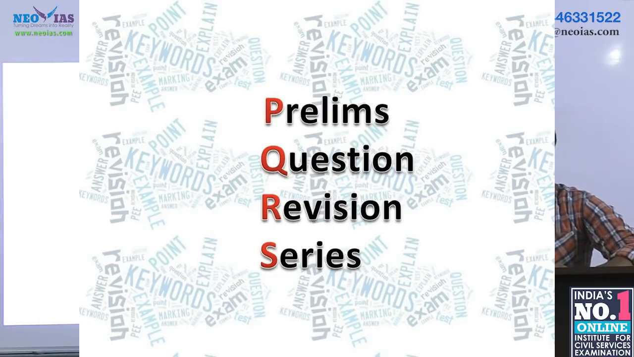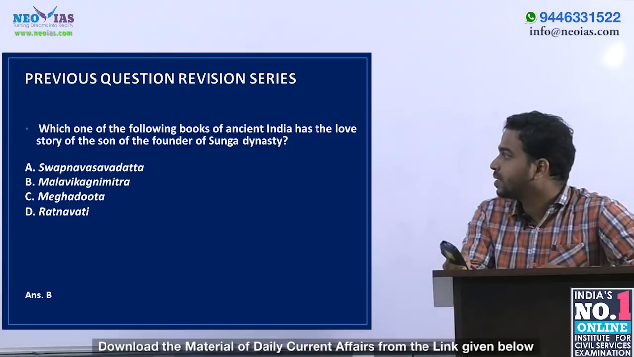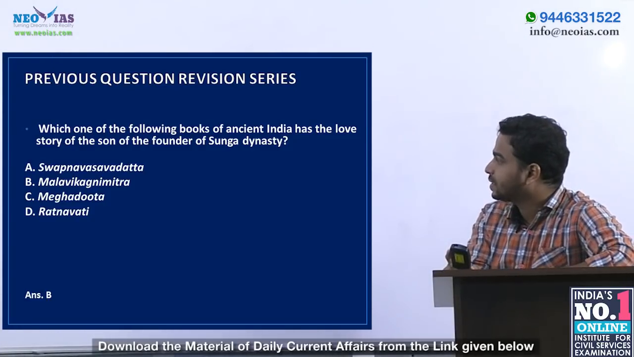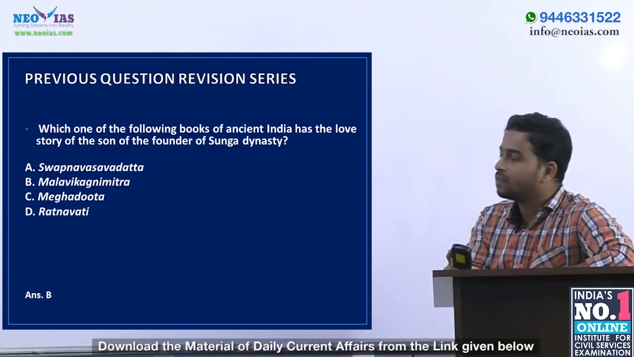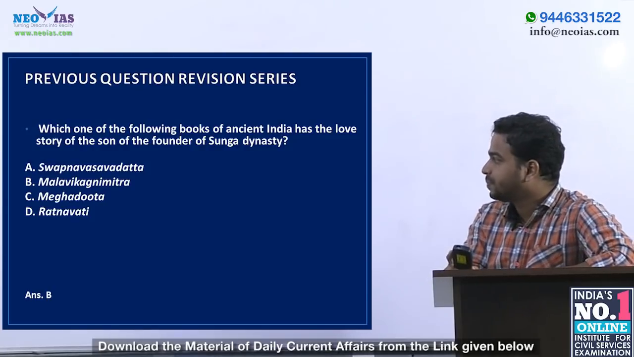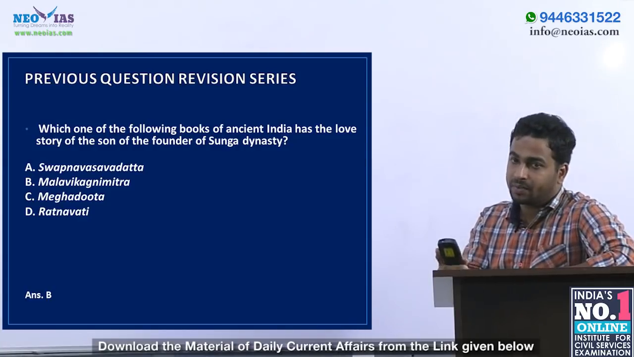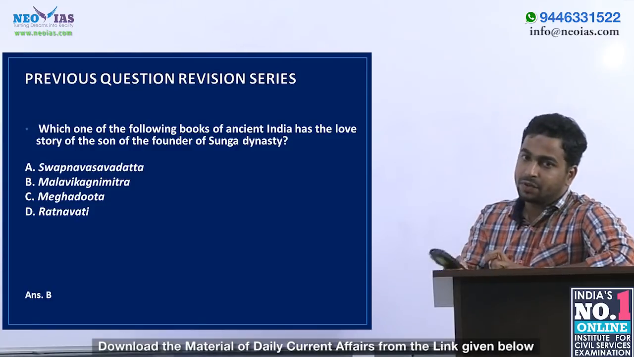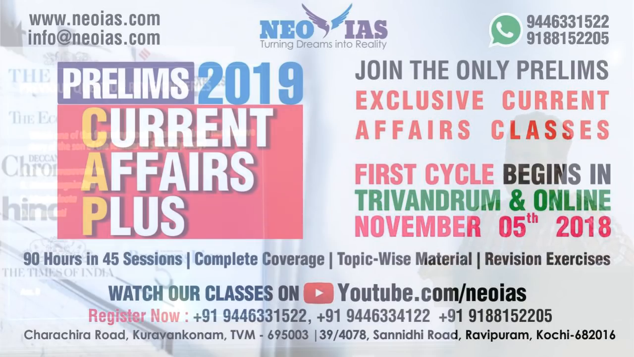Our last session is the Prelims Question Revision Series. Today we have a question from 2016 Prelims. It is, which one of the following books of ancient India has the love story of the son of the founder of the Sunga dynasty? Options are Swapna Vasavadatta, Malavikagnimitra, Meghaduta, Ratnavati. So, before going to the answer, let us revise a few facts regarding this question.